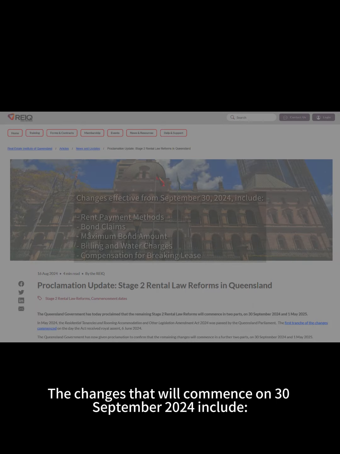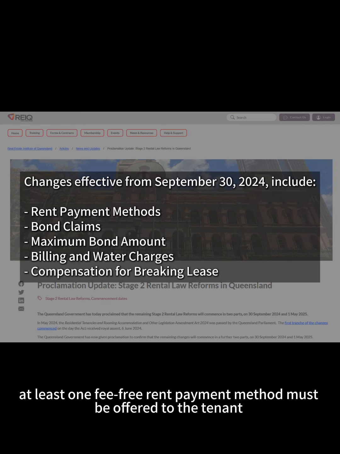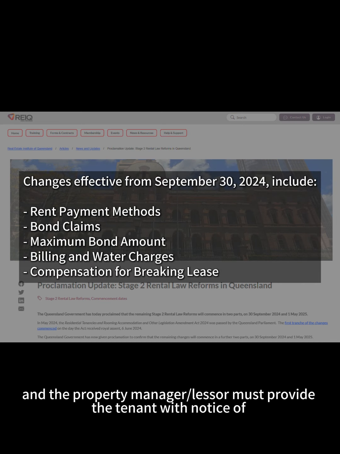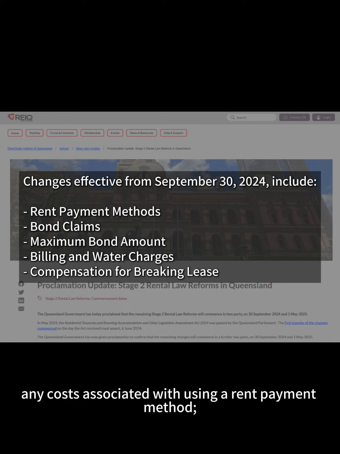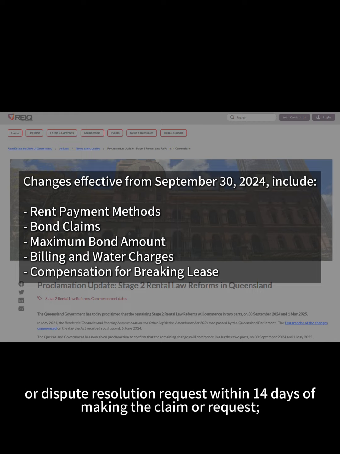The changes that will commence on 30th September 2024 include: at least one fee-free rent payment method must be offered to the tenant, and the property manager or lessor must provide the tenant with notice of any costs associated with using a rent payment method. Lessors will need to provide to the tenant evidence to support a bond claim or dispute resolution request within 14 days of making the claim or request.